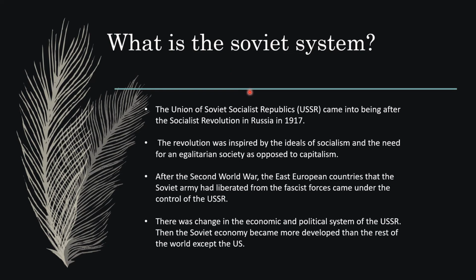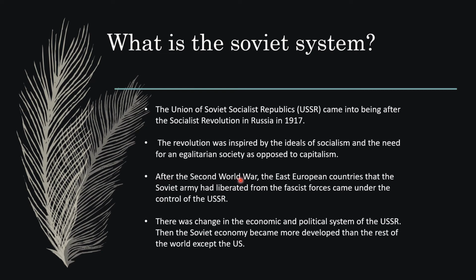What was the Soviet system? The Soviet system was the system adopted by the USSR government to rule their country. The Union of Soviet Socialist Republics came into being after the Socialist Revolution in Russia in 1917. The revolution was inspired by the idea of socialism and the need for equality in society, and was opposed to capitalism. We have already seen that socialism was opposed to the ideology of capitalism, and they believed that a society should work for egalitarian, meaning equality for everyone.